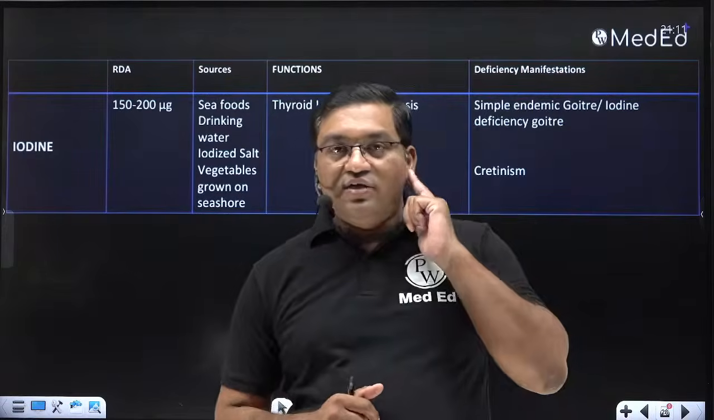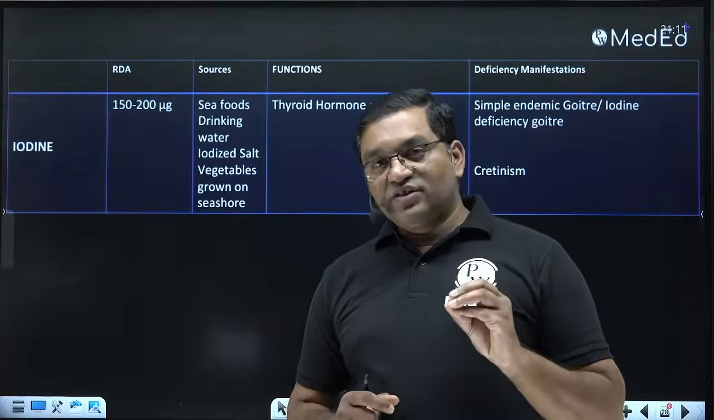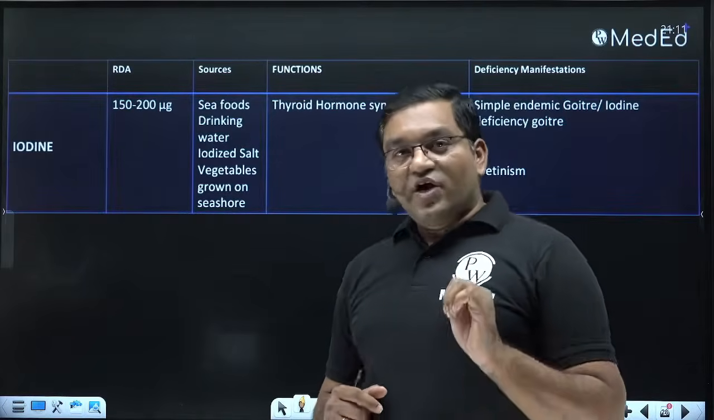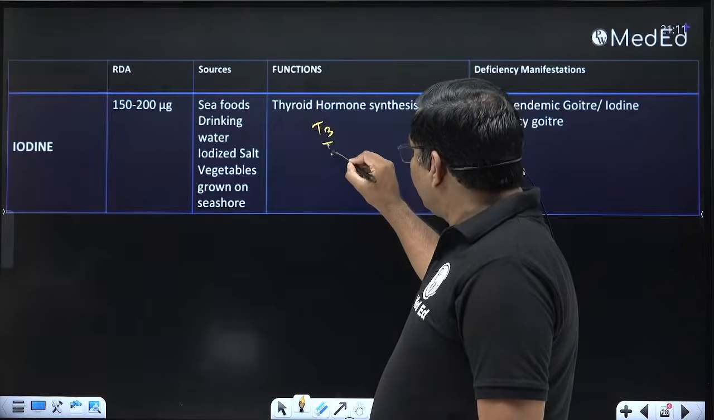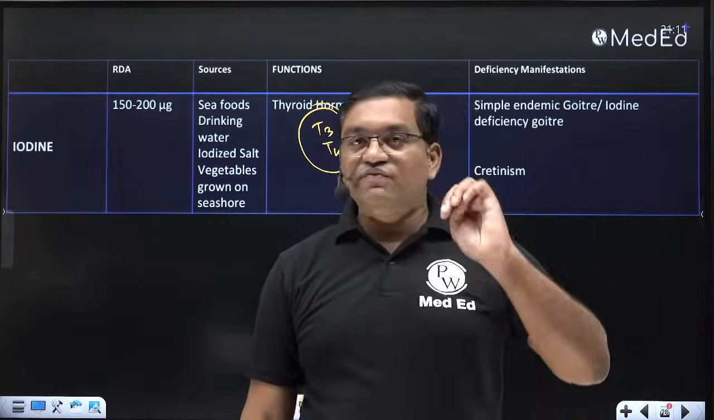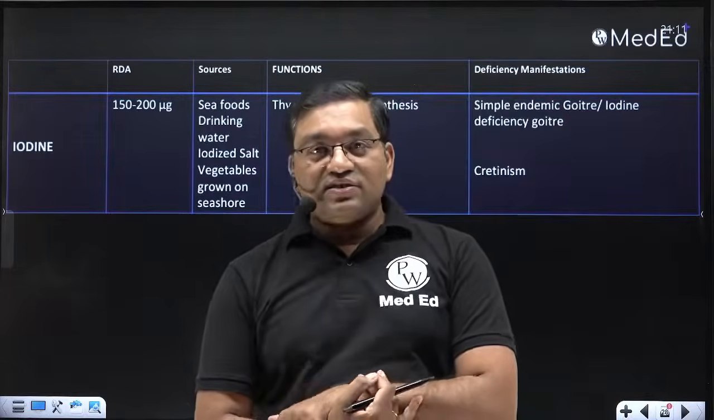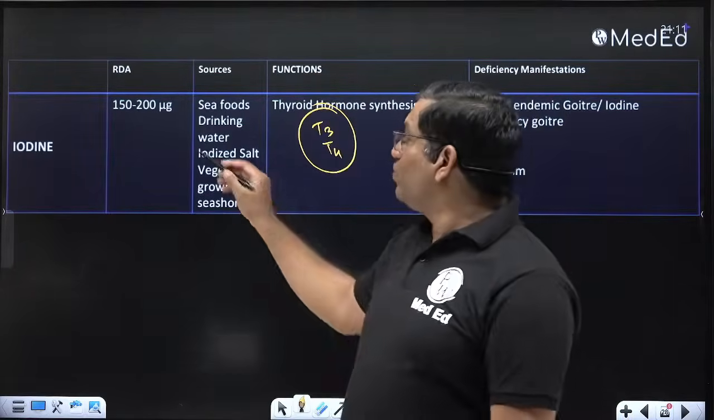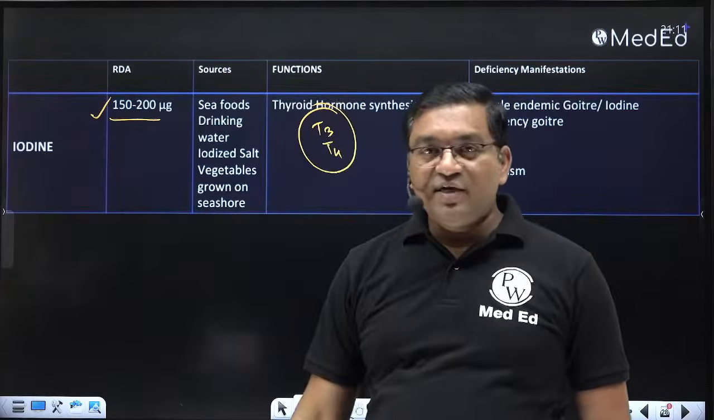Then iodine. Iodine is related to iodine deficiency goiter. Iodine is required for the formation of T3 and T4, and all the functions of iodine are because of the T3 and T4 thyroid hormones. The RDA of iodine is 150 to 200 micrograms per day. Micrograms, that is why we also called it an ultra trace element.